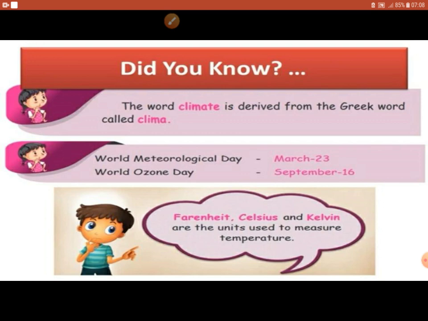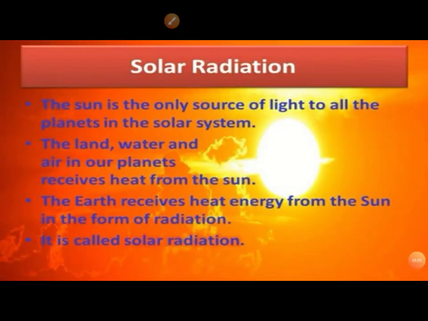There are three different units to measure temperature: Fahrenheit, Celsius and Kelvin. Solar radiation. The earth receives heat energy from the sun in the form of radiation. It is called solar radiation.